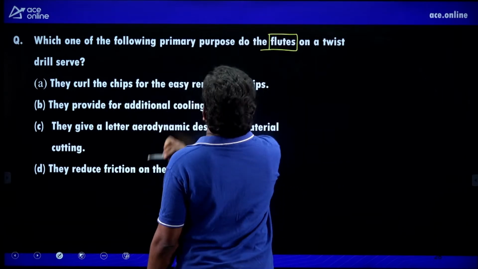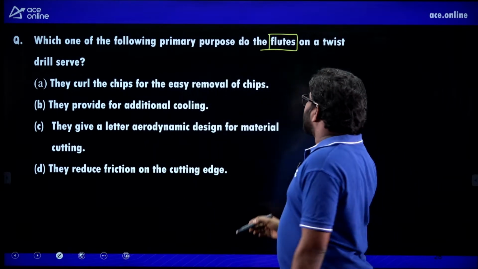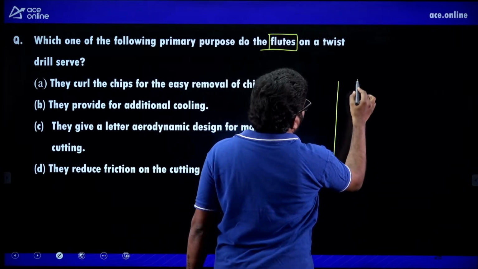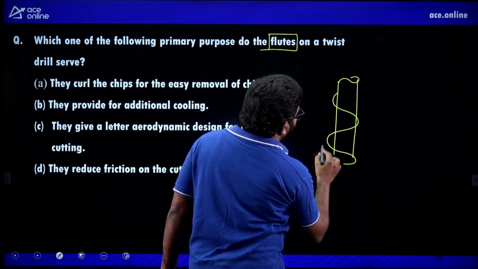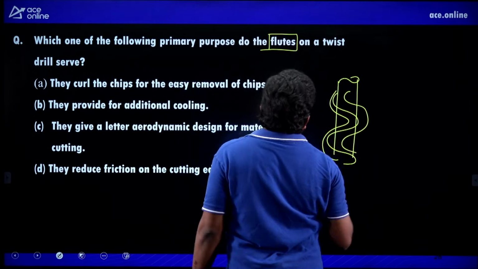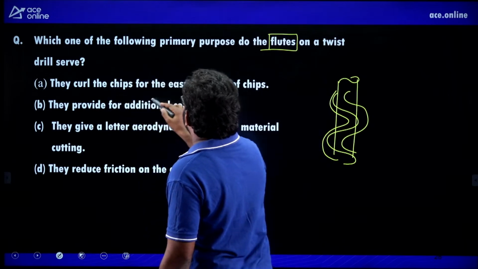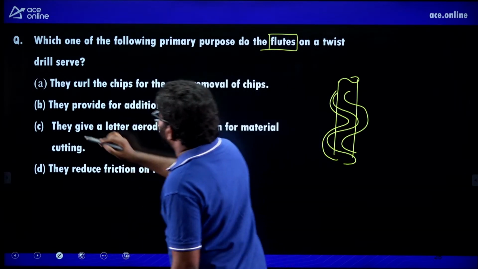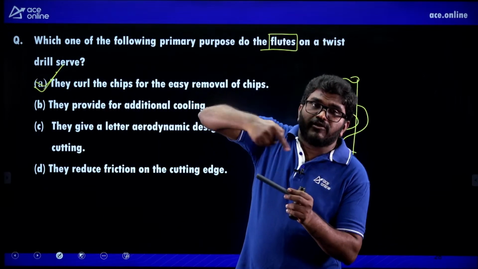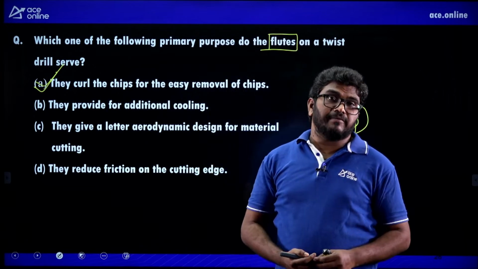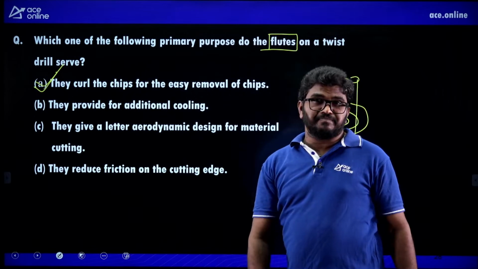Next, which one of the following is the primary purpose of the flutes on a twist drill? Generally, flutes on a twist drill are used to remove the chips from the workpiece. Let us consider it's a drill. So twists are there, right? These flutes are used to remove the raw material easily. They curl the chips for easy removal of the chips. That is the best answer for this question. The flutes are provided for easy removal of the chips and for providing rake angle.